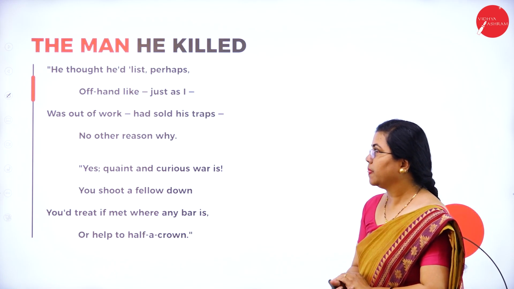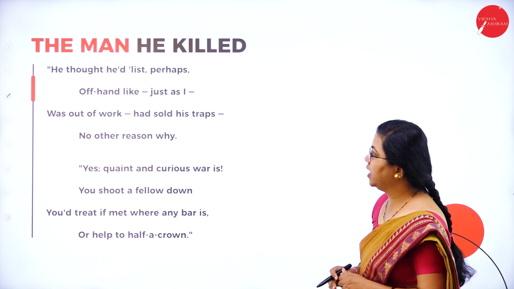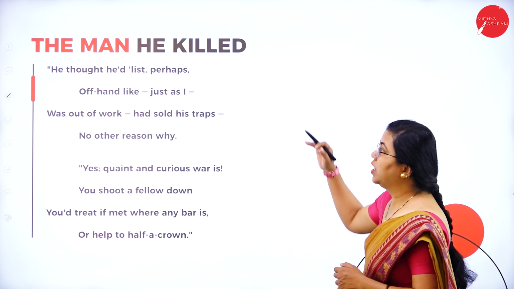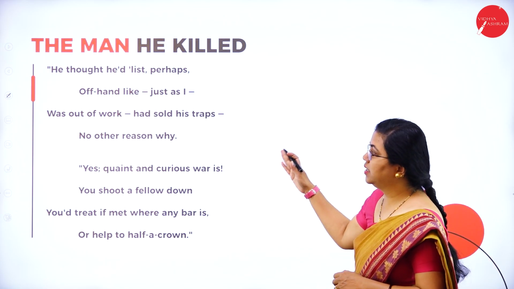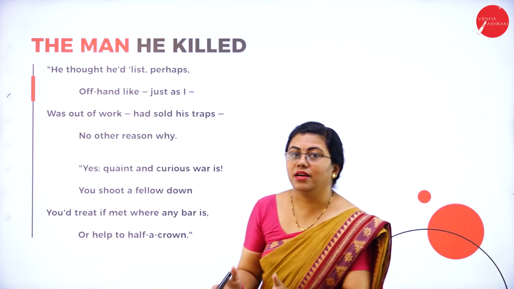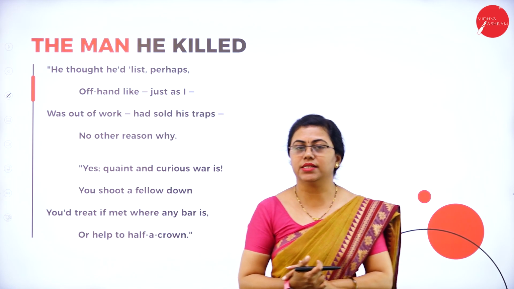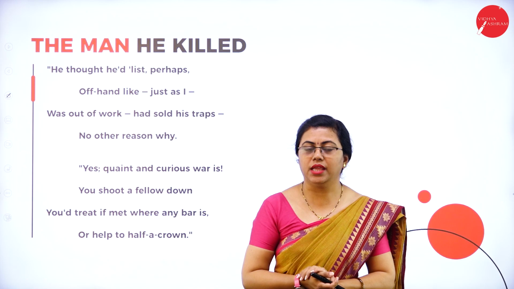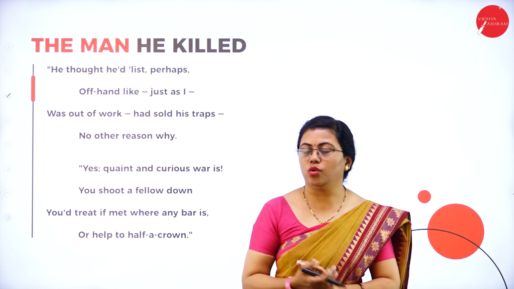He thought he would list, perhaps offhand, just as I was out of work, had sold his traps, no other reason why. So now he is talking about his relationship with the other person. Many times he was out of work, he had no other work other than in the army. So it is out of his duty that he did it, is what the narrator is trying to say. It was his duty to fight against the other party, and that is the reason he had to kill him.